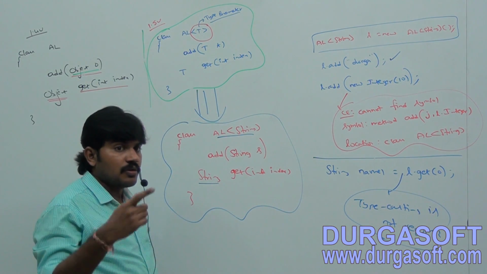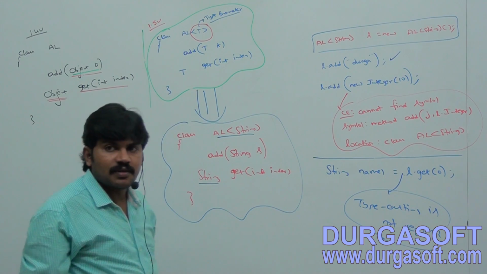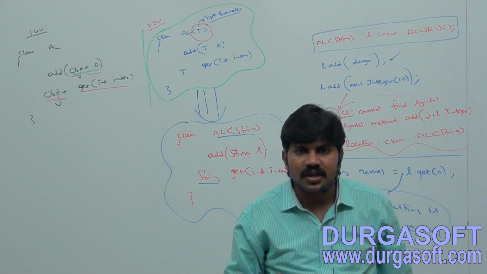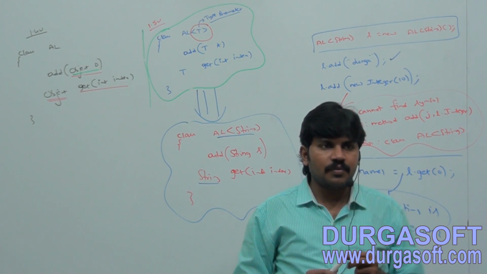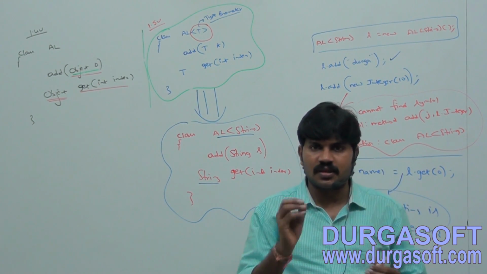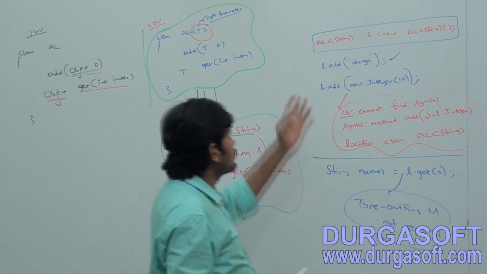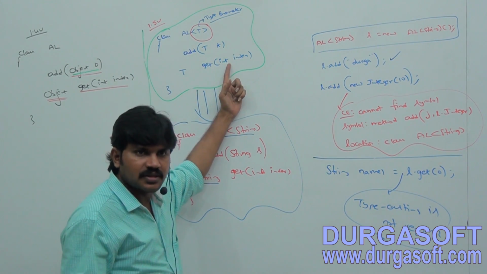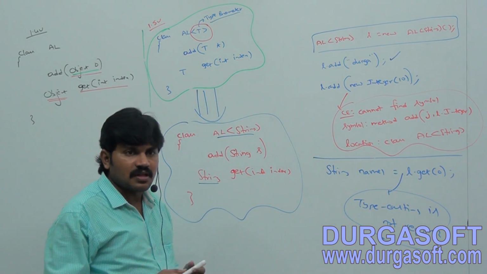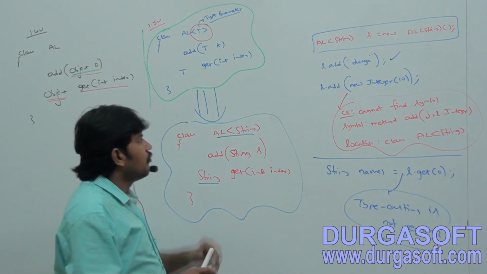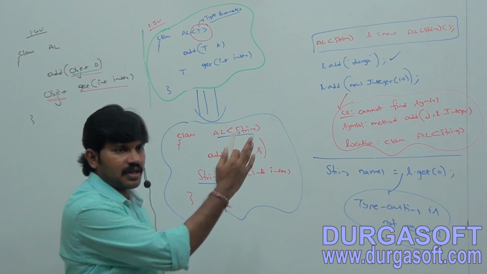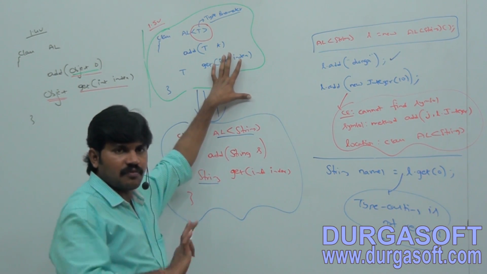So don't feel the generics concept is something new in Java. It is already there in C++, named templates. Do you remember templates in C++? That concept itself is what Java calls generics, but in C++ the word is template. Based on our requirement, T will be replaced with our provided type. It's not fixed.